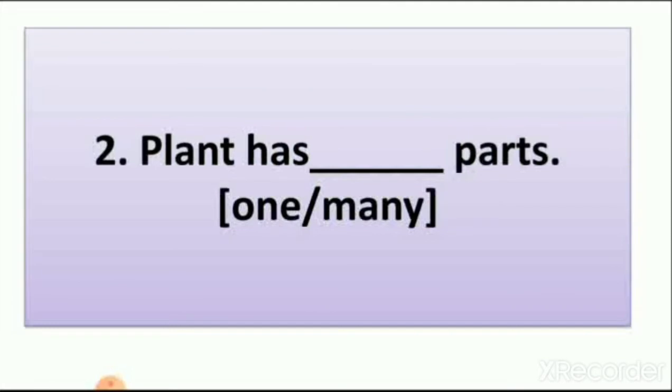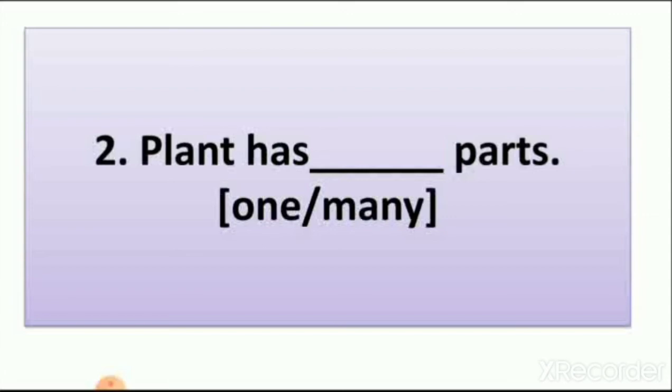Then second, a plant has dash parts, one or many. First we count the parts of the plant. Let's count. 1. Roots, which grow underground. Second part is stem. We learn all this in lesson number 3. Third part, leaf.